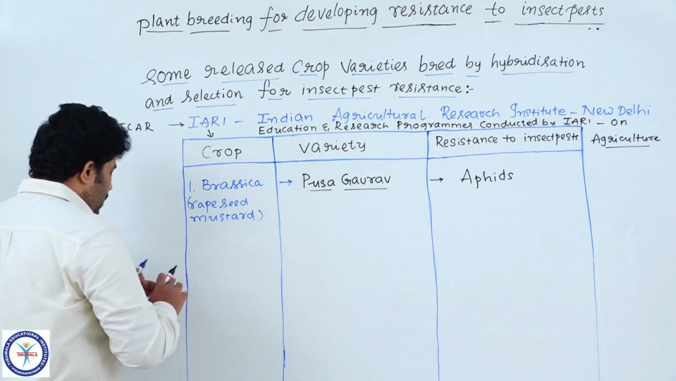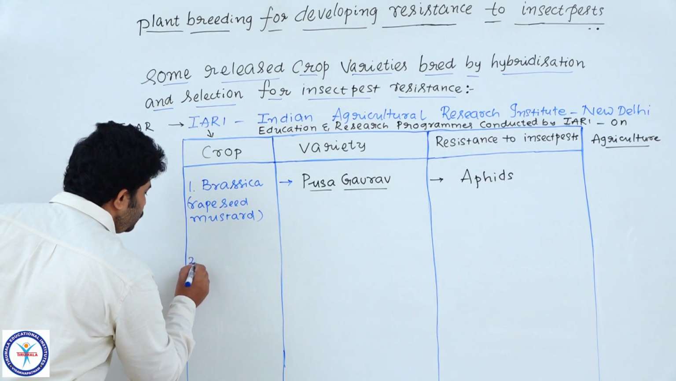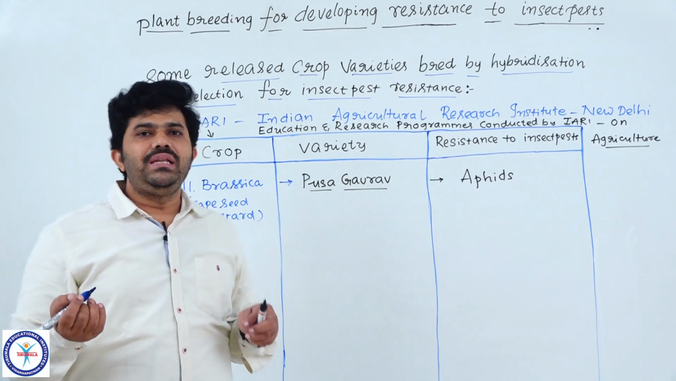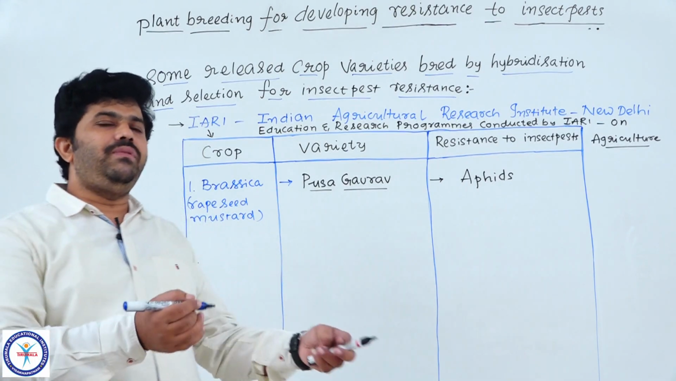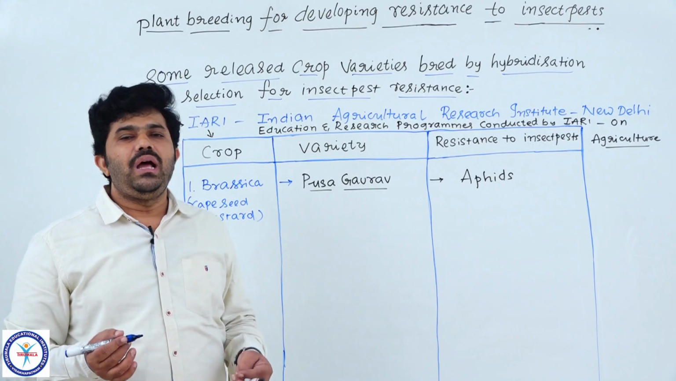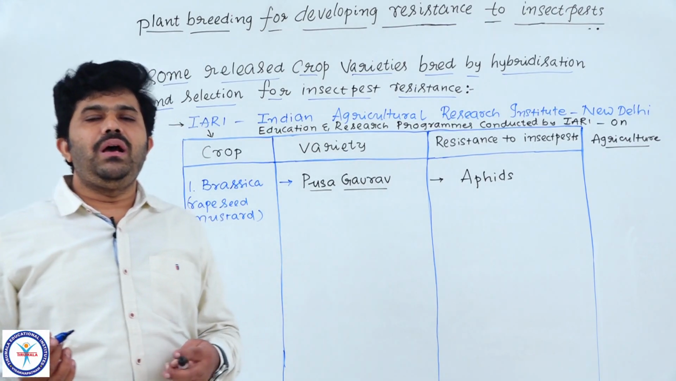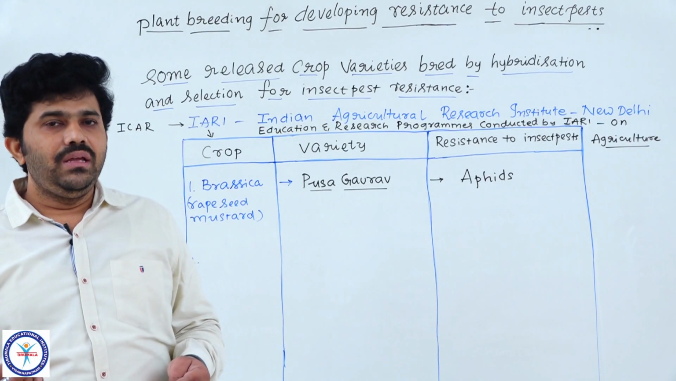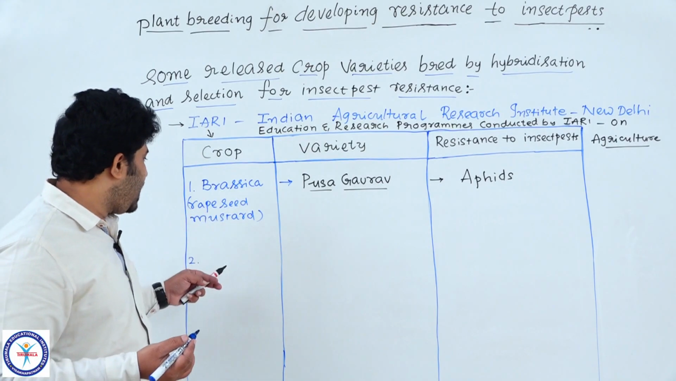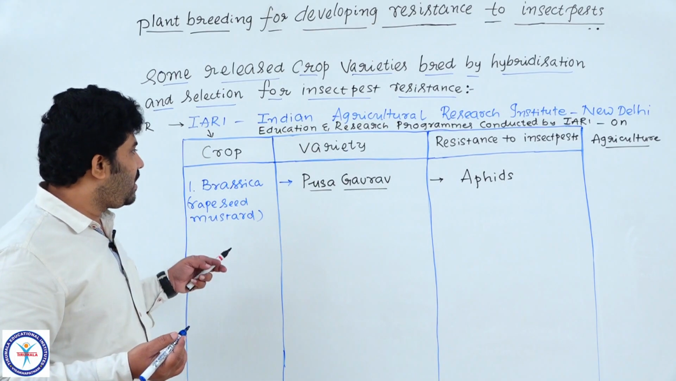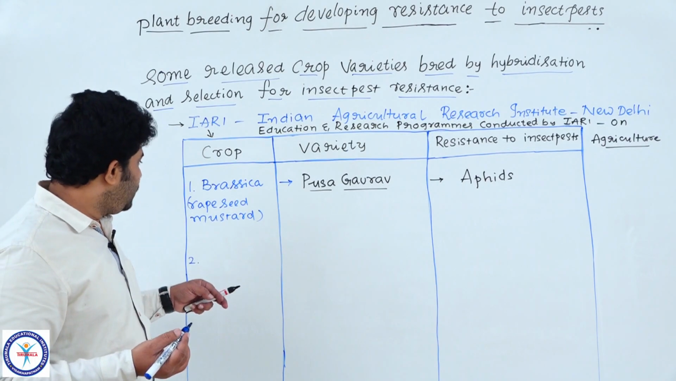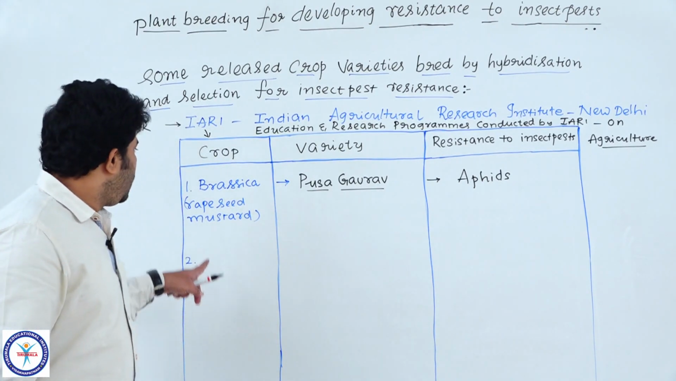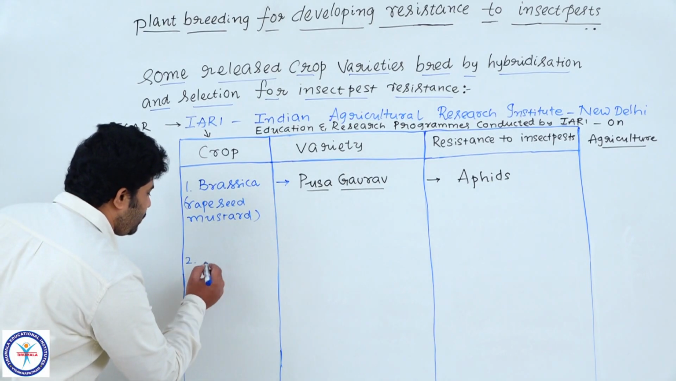The second crop is one in which we are going to see a new resistant gene which is not seen in the previously existing plants in that particular crop. What type of new variety did they make in the particular crop? Already we discussed Brassica. Now we are going to discuss another variety in another crop, that is, after Brassica, flat bean.